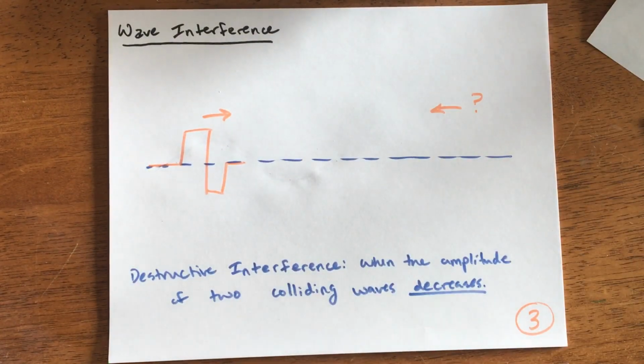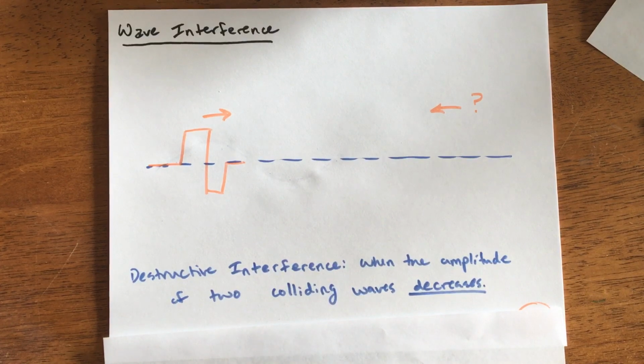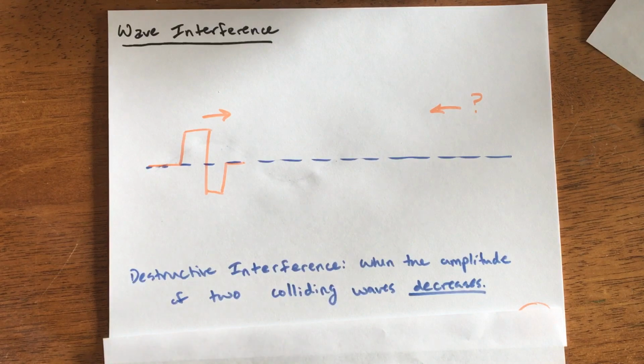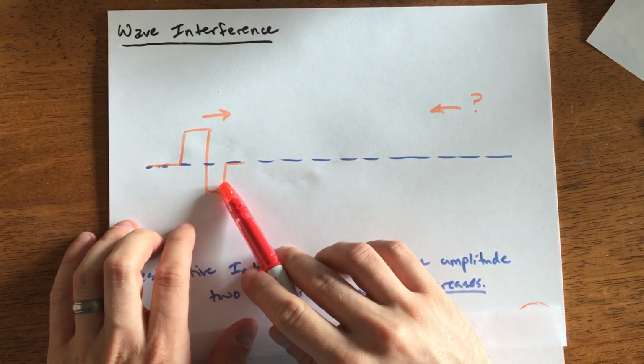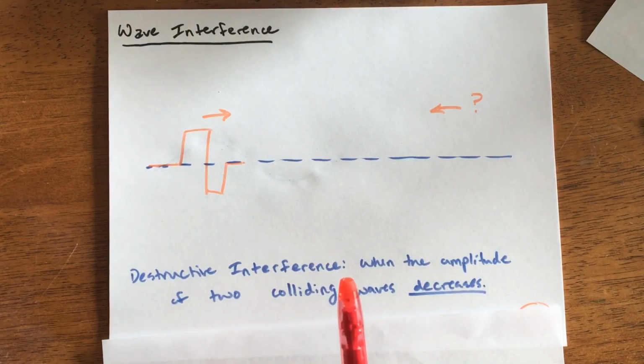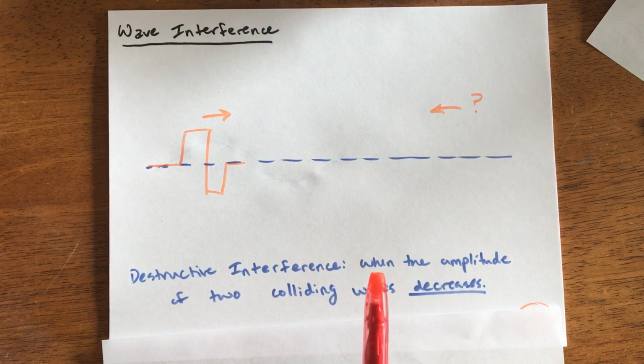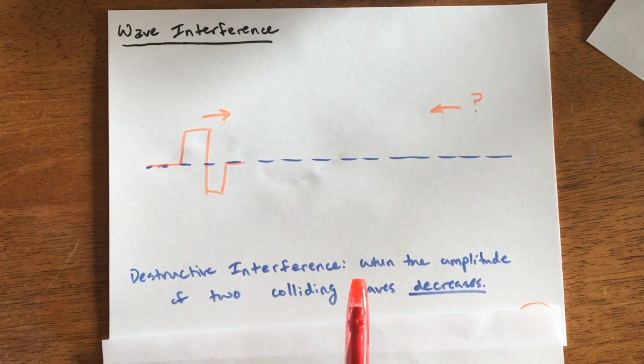Let's look at the last example. This time, let's look at destructive interference. If you haven't figured it out already, something that's constructive is going to build, they're going to get bigger. Destructive is when the amplitude of two colliding waves will decrease. So if I wanted to make a wave going to the left that would perfectly cancel out this wave, what do you think that would look like? Take a moment, think about it, and then we'll give it a try.